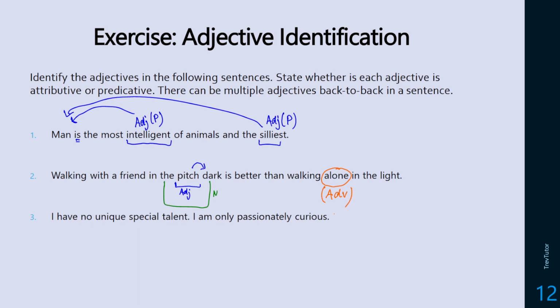So I have no unique special talent. I am only passionately curious. So unique is describing talent, and so is special. So both of these are just going to be adjectives, and these are both going to be attributive adjectives because they occur before talent. I am only passionately curious. So curious is also going to be another adjective here. It's predicative, and it is describing I. It's appearing after a linking verb like am or a be verb like am. So if you have any questions, you know where to put them in the course down there. But this is how we can identify basic adjectives.